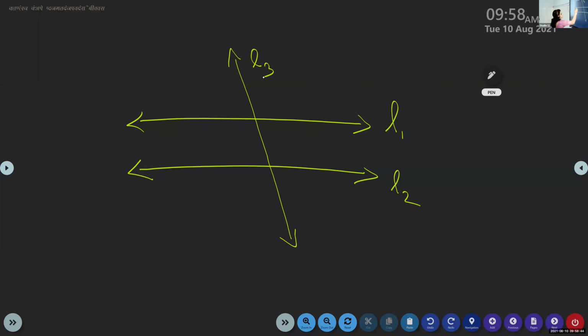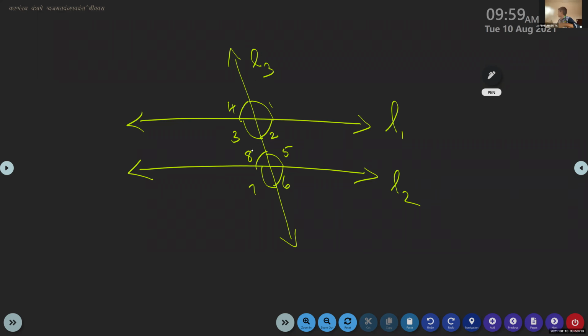How many angles are formed here? Yes, Aldos? Eight angles, isn't it? Here, 1, 2, 3, 4, then 5, 6, 7, and 8, right? So these angles are formed.